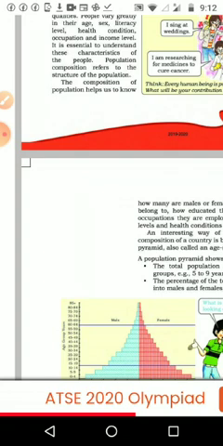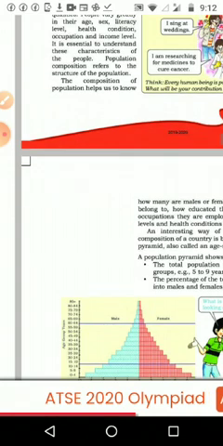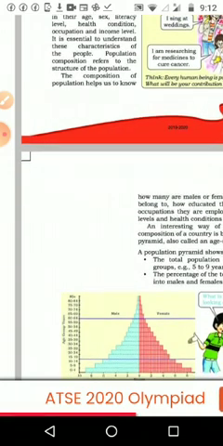How many youth are there? What is the percentage of all the people in the total population? How many students are studying at college level? What is the percentage of small kids? Or what is the percentage of disabled persons?